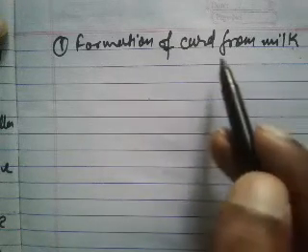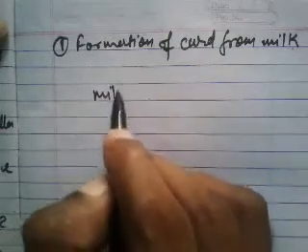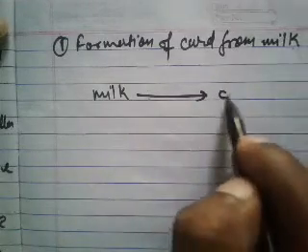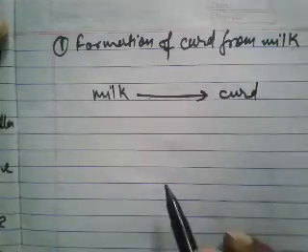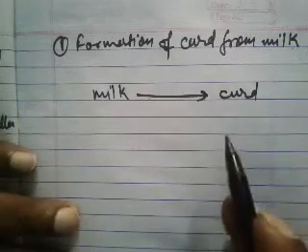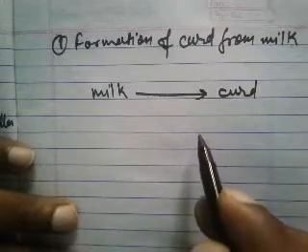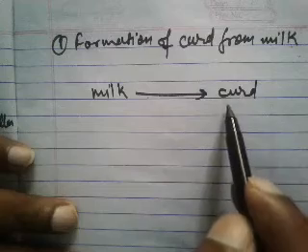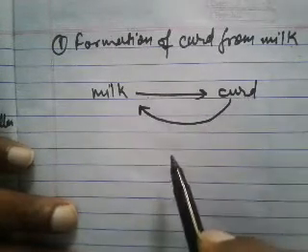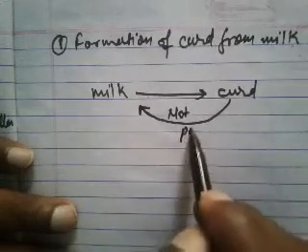All of you know that curd is obtained from milk. From milk we prepare curd by adding some bacteria like lactobacillus bacteria. But is it possible to obtain the milk again from the curd? No, not possible.